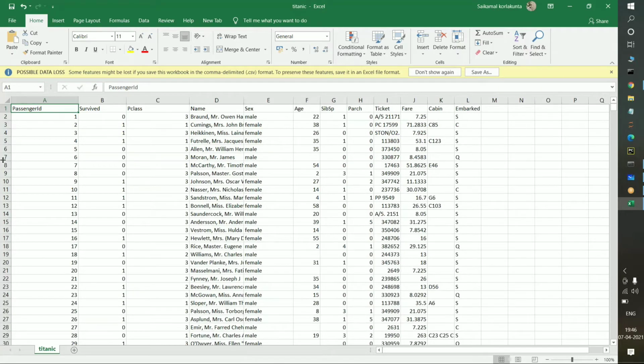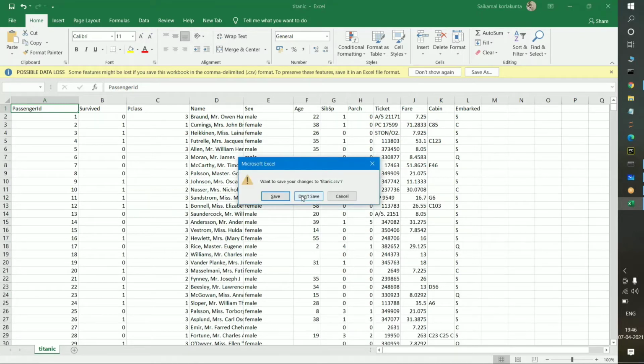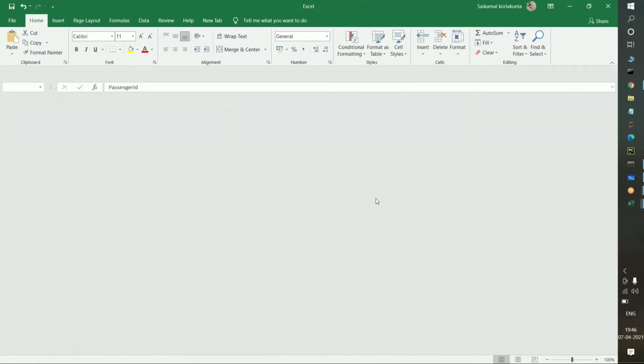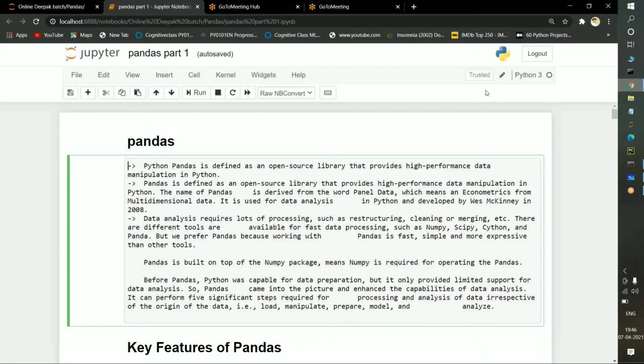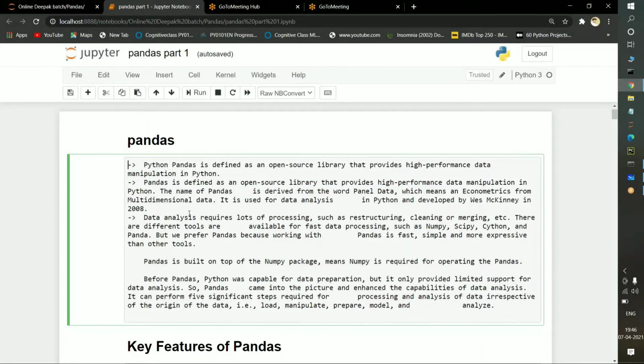There are a number of rows and there are the columns. So this type of data is known as structured data. Now with the help of pandas, we will discuss how structured data can be handled here. So pandas is there, and I am telling you here clearly.